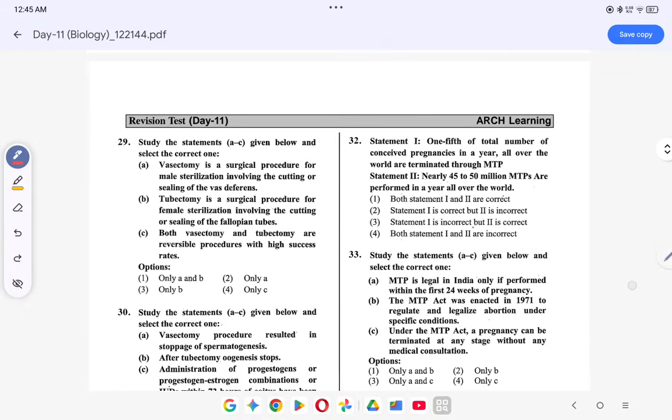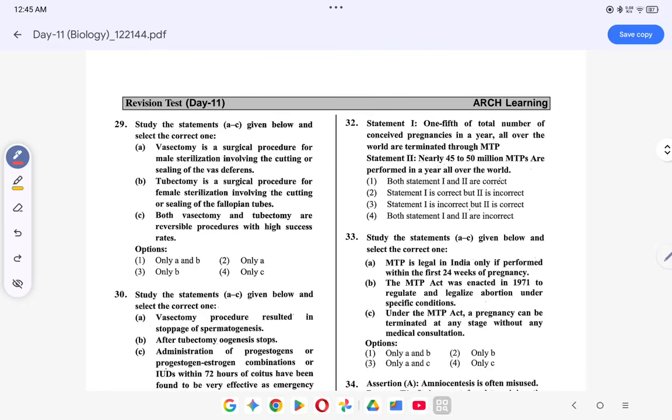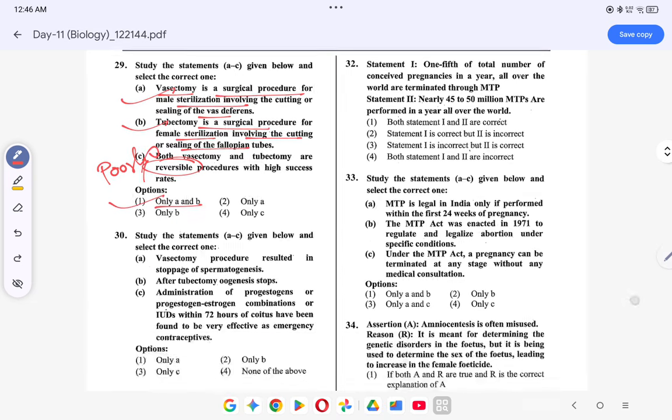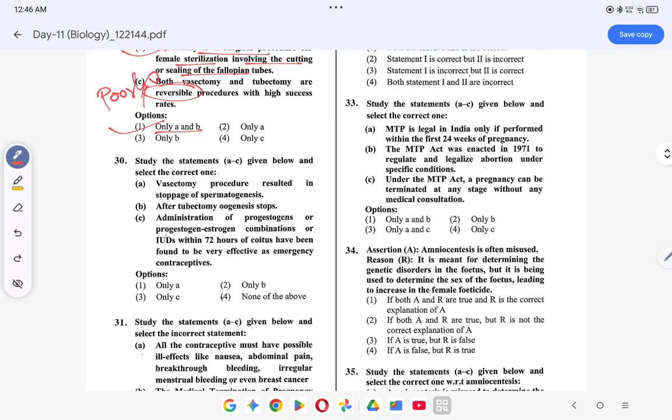Coming to the next question, study the following and select the correct one. Vasectomy is a surgical process for male sterilization involving cutting and sealing of vas deferens. This is correct. Tubectomy is surgical process for female sterilization involving cutting and sealing of fallopian tubes. This is correct. Both vasectomy reversible. Reversible नहीं होता है, poorly reversible होता है और होता भी नहीं है. ठीक है, right. तो ऑप्शंस क्या हो जाएगा? ऑप्शंस A and B.